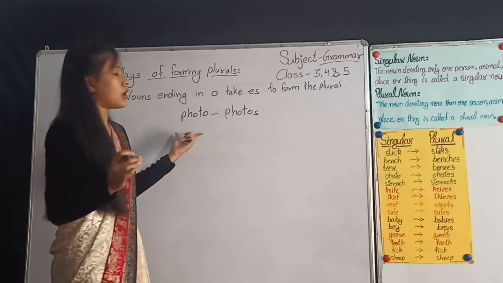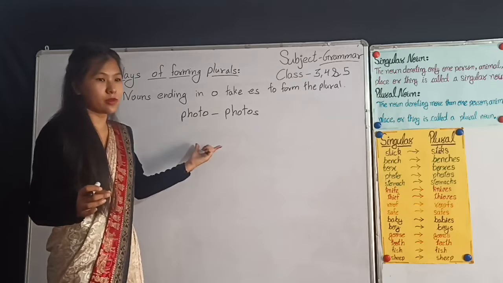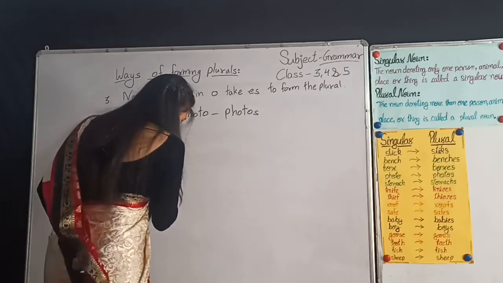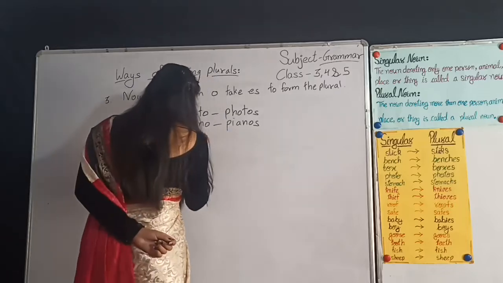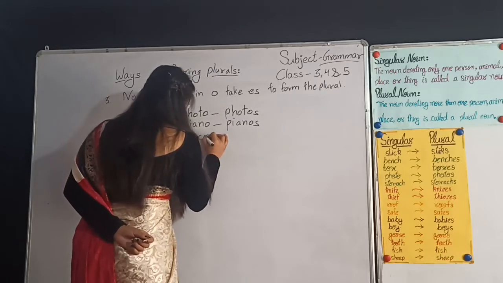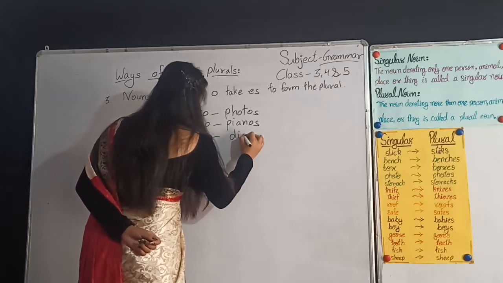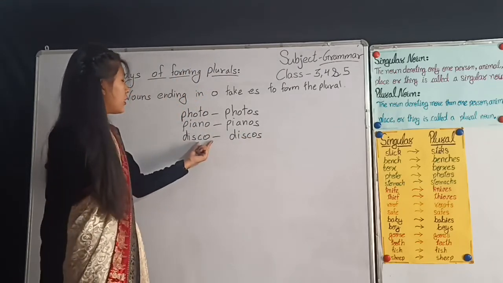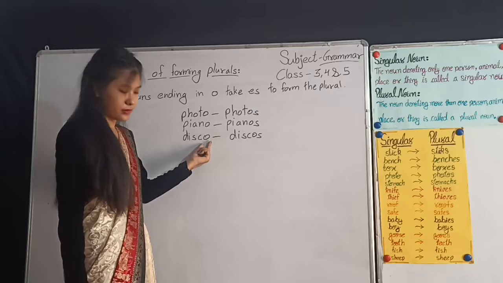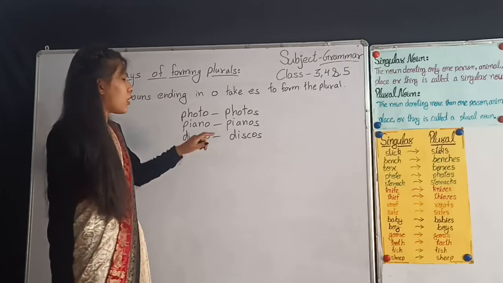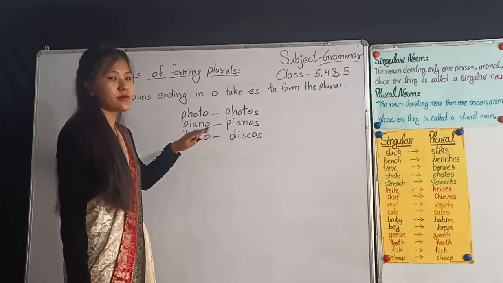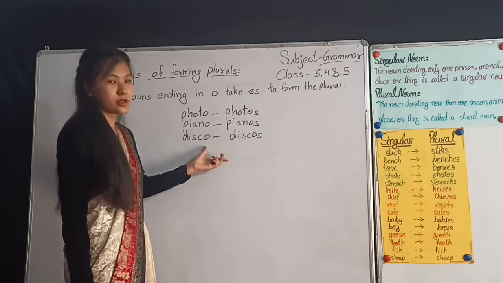There is no rule for these nouns, we just have to remember them. Disco, discos. I am just adding S at the end of the singular noun ending in O. So there is no rule for these singular nouns, we just have to remember these words.